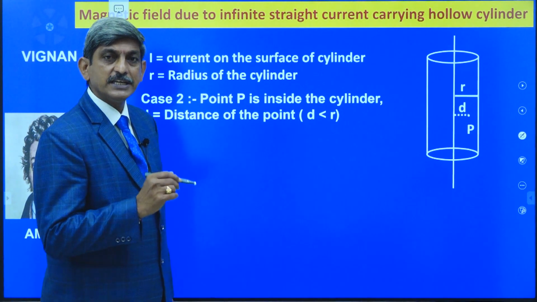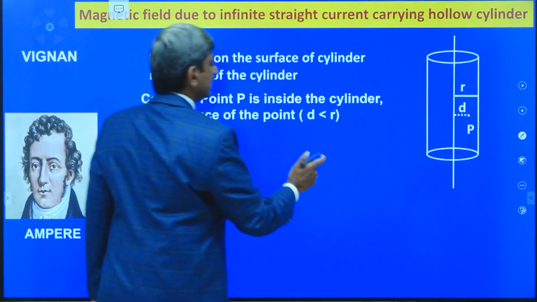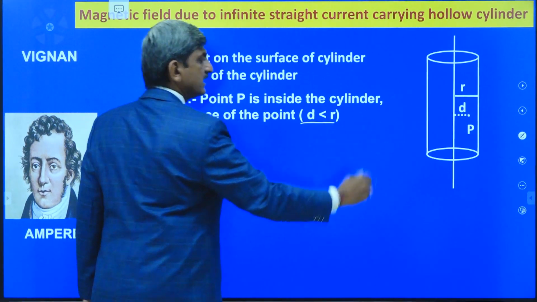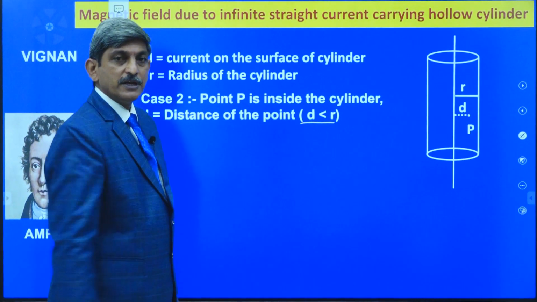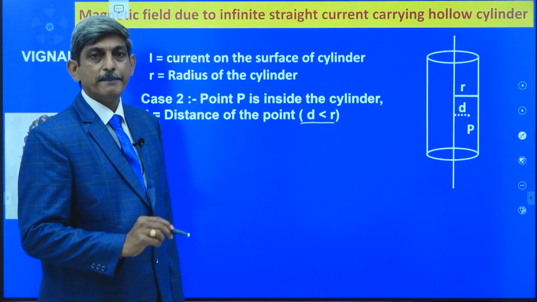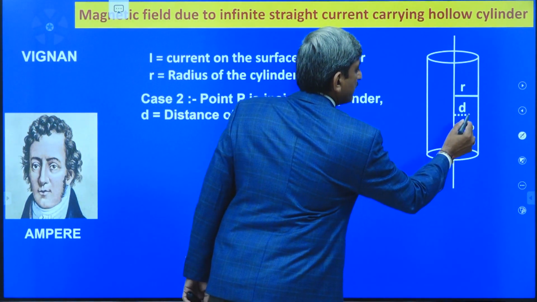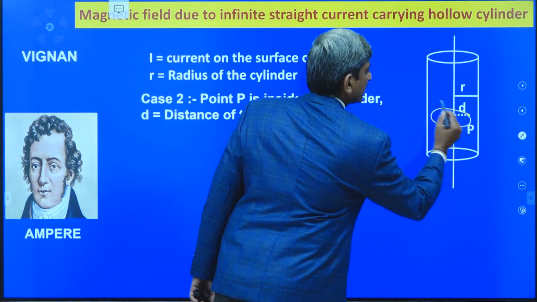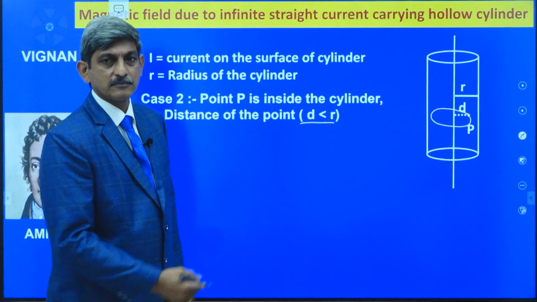Because the point P is inside the cylinder, the distance of the point is less than the radius of the cylinder. Now, at that point P, inside the cylinder, I am going to calculate the magnetic induction value. For that, let us consider the Amperian loop in the form of a circle as shown in the diagram.